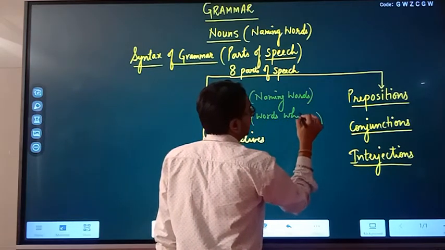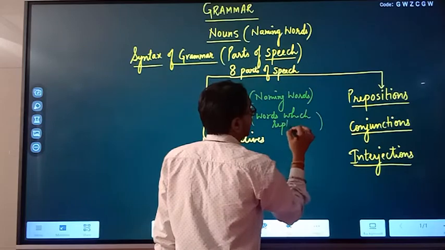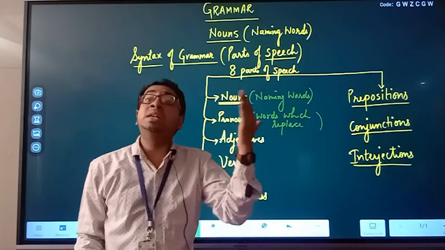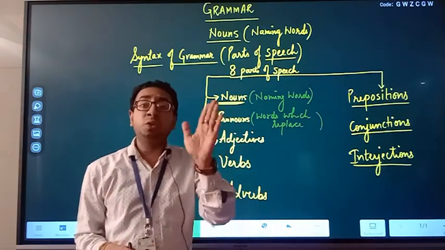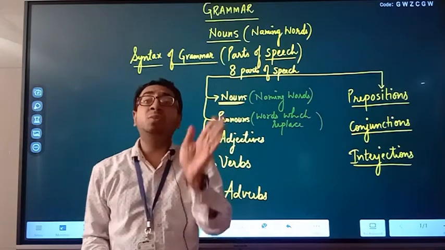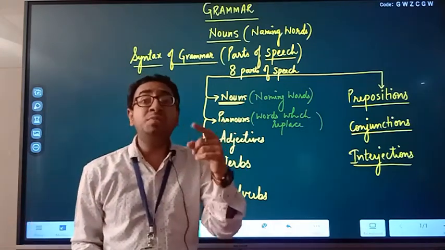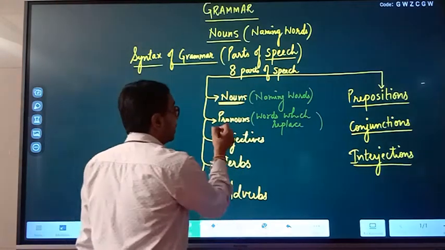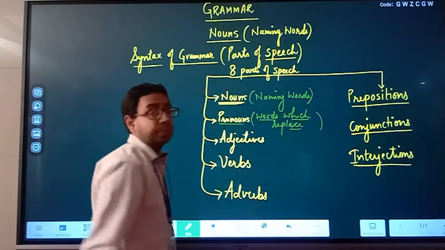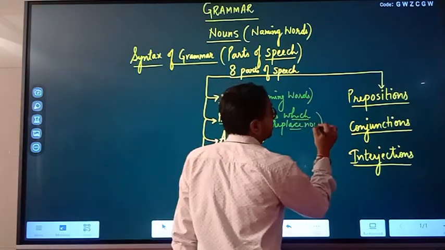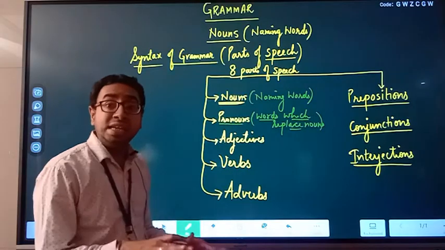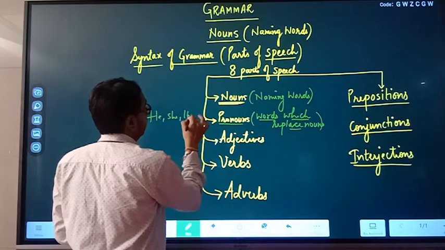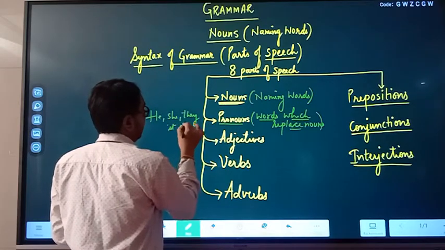Pronouns: words which replace a noun, which come in the place of a noun. For example, Mr. Nitish Gupta teaches you English. Mr. Nitish Gupta teaches you maths. Better to say, Mr. Nitish Gupta teaches you English. He teaches you maths also. Instead of bringing Nitish Gupta into the picture again and again, I used he. What is he? A pronoun. Words which replace nouns. For example, he, she, they, it, etc.